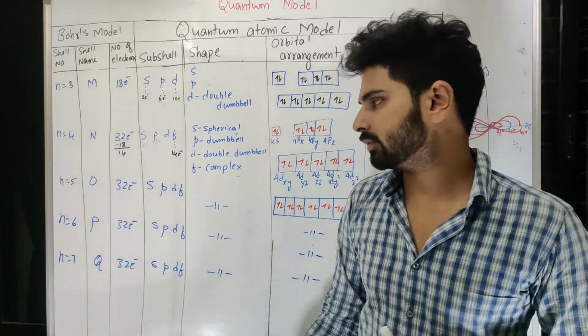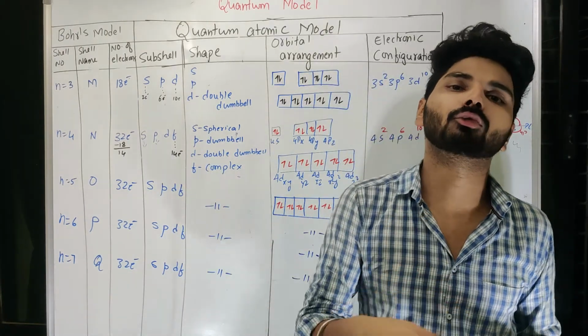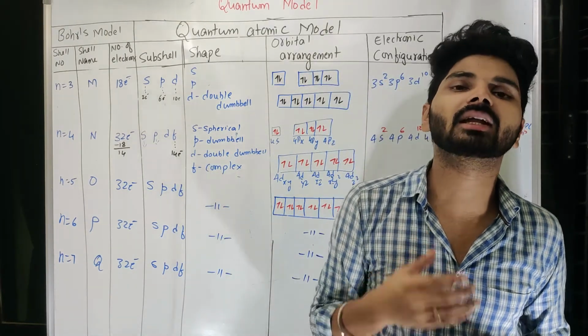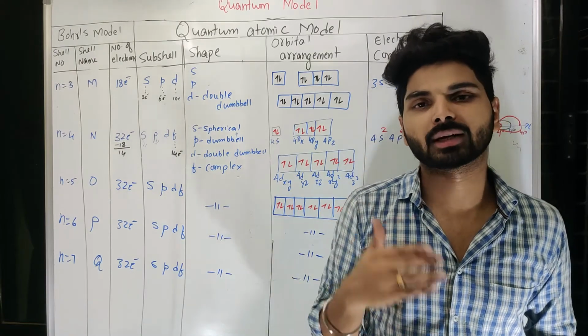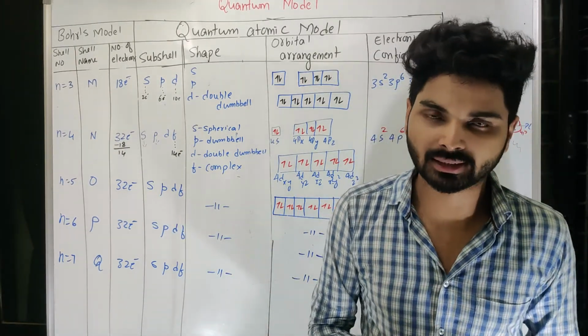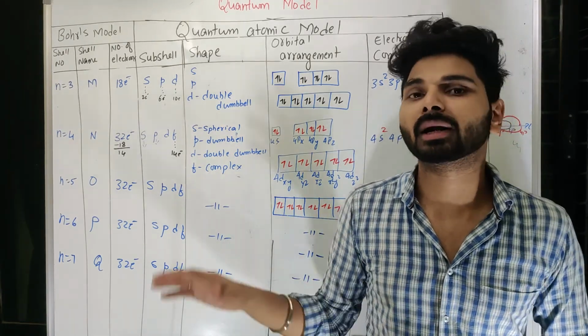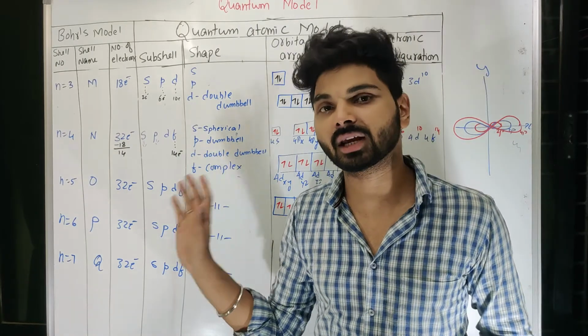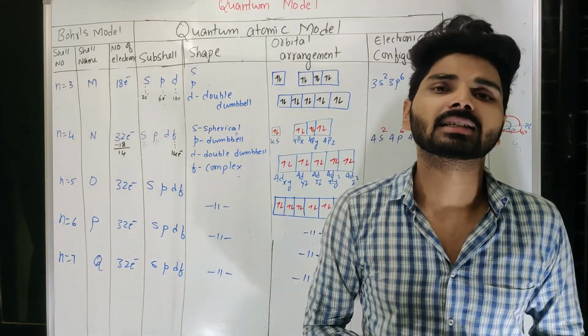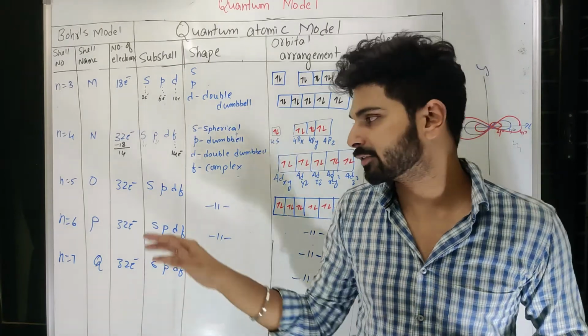So the quantum mechanical model says that after F, if we wanted to add any subshell, then it will go in alphabetical manner. That means after F, G will come as a subshell, H will come as a subshell. That's how it is going to happen. But this is what theory says. In practical situation, we don't believe that there will be other subshells apart from these 4.